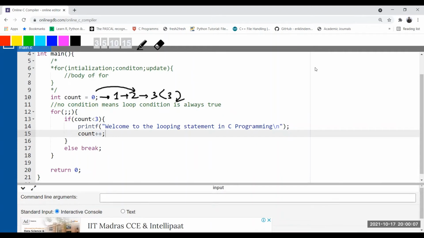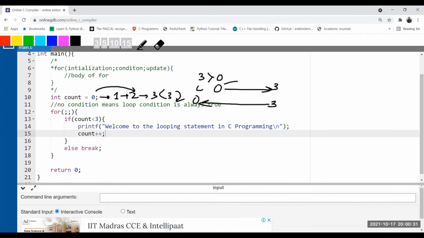We can also do the reverse one. We can start from 3 and check whether the value of count is greater than 0 or not. And if it is greater than 0, come out from the loop. So either I can follow this direction, 0 to any particular number, or I can follow this direction, any particular number towards 0.